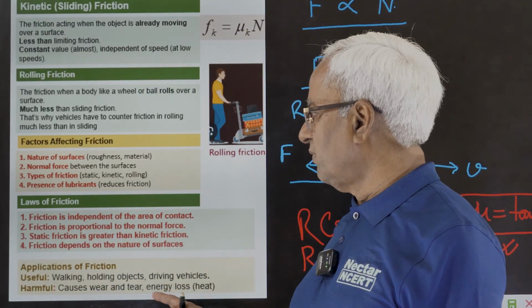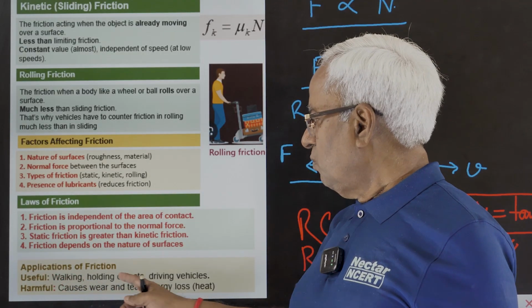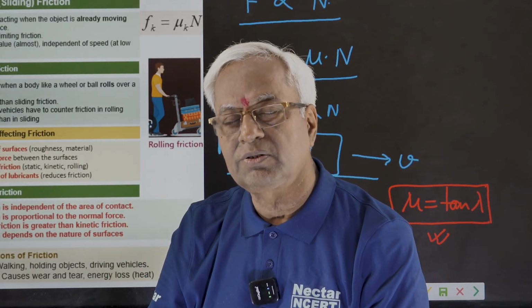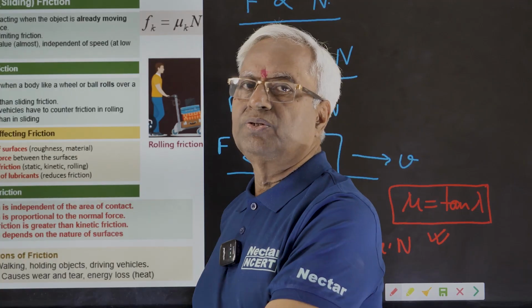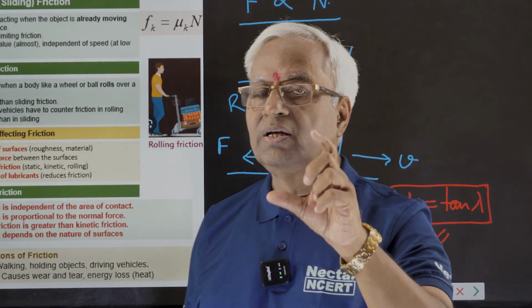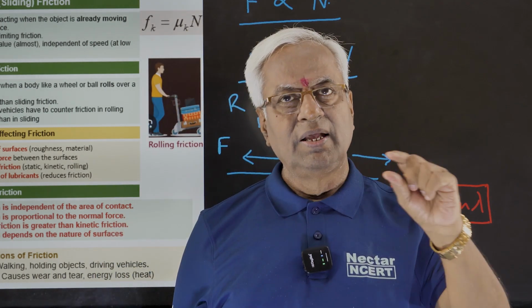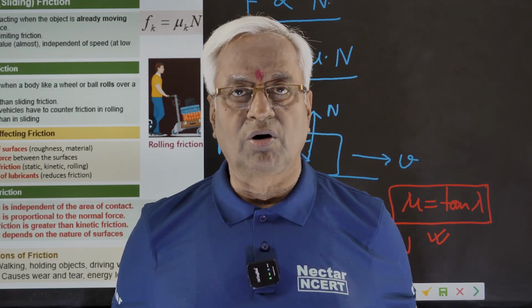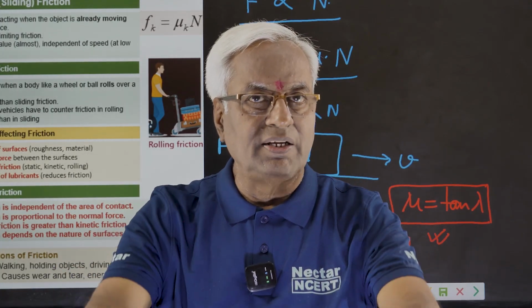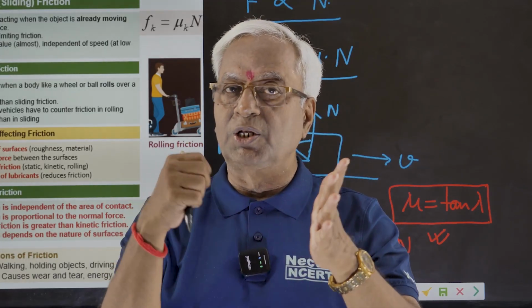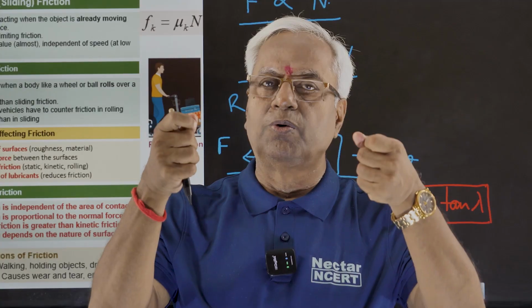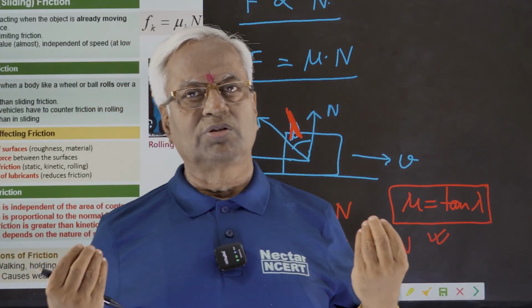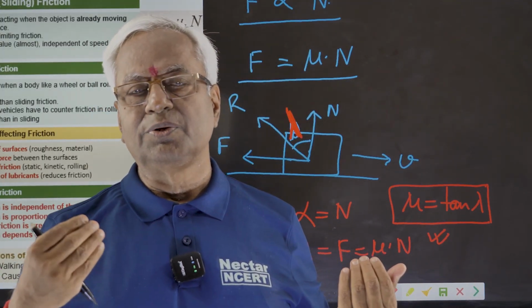Now certain applications of frictional force. Walking on the ground. When you are walking, you apply force from your feet on the earth backward, and that pushes you forward. Friction is responsible for production of this reaction. If there was no friction, suppose it's an oily surface, you can't apply the force. So friction is responsible for your walking, for holding the object. At the same time, we must know there is some loss also, loss of energy because of wear and tear due to friction.